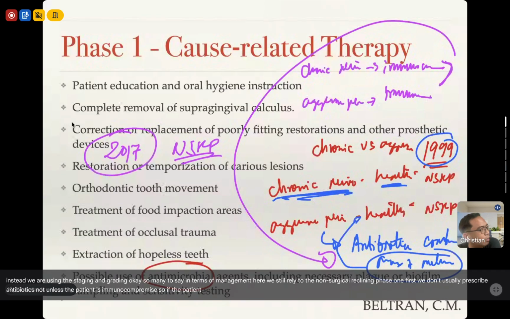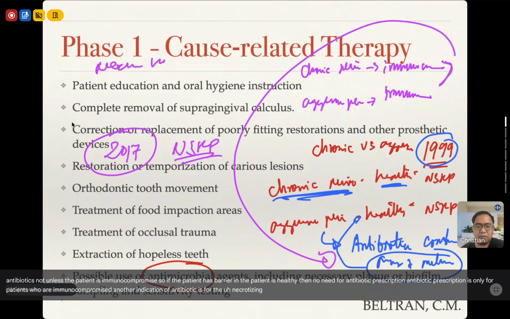So if the patient has perio and the patient is healthy, then no need for antibiotic prescription. Antibiotic prescription is only for patients who are immunocompromised. Another indication of antibiotic is for the necrotizing ulcerative diseases, ANUG, ANUP. You need to give antibiotics. All right.